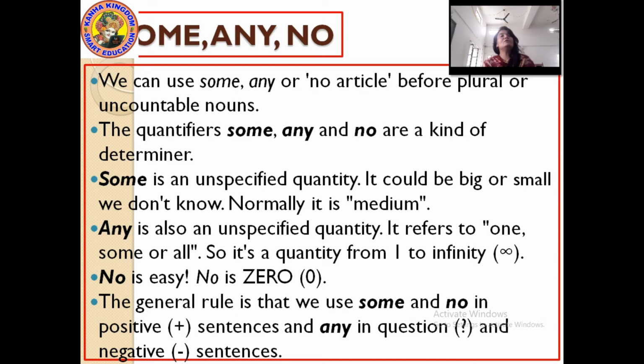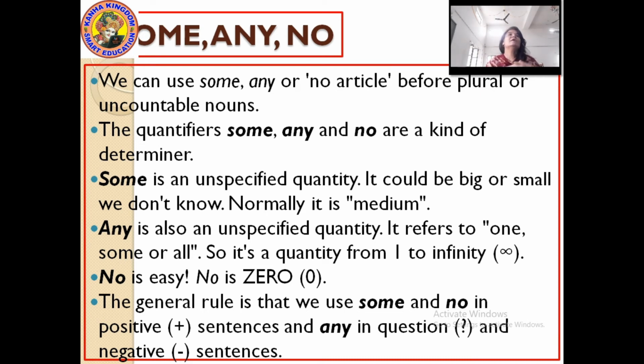The general rule is that we use "some" and "no" in positive sentences. The further rule says if you want to use "some" or "no", then it is being used in general sentences like positive sentences, and "any" in question and negative sentences. "Any" is used in question forms, which means interrogative sentences, and in negative sentences.